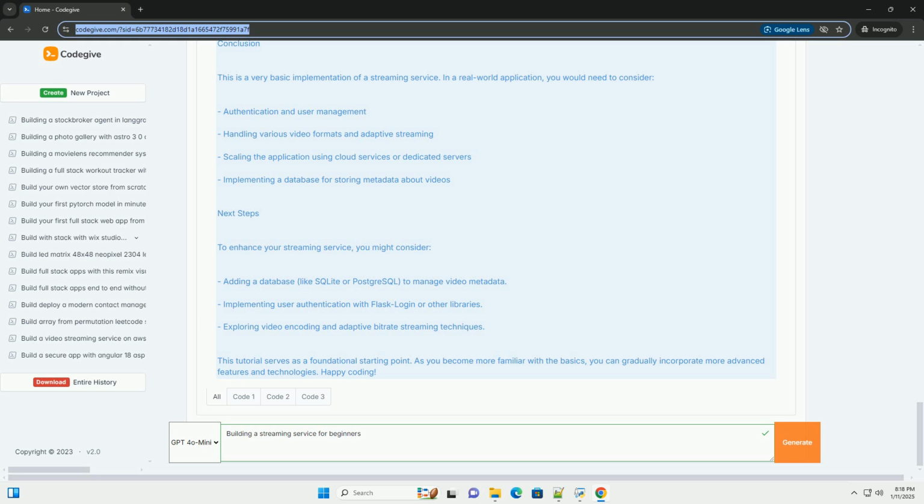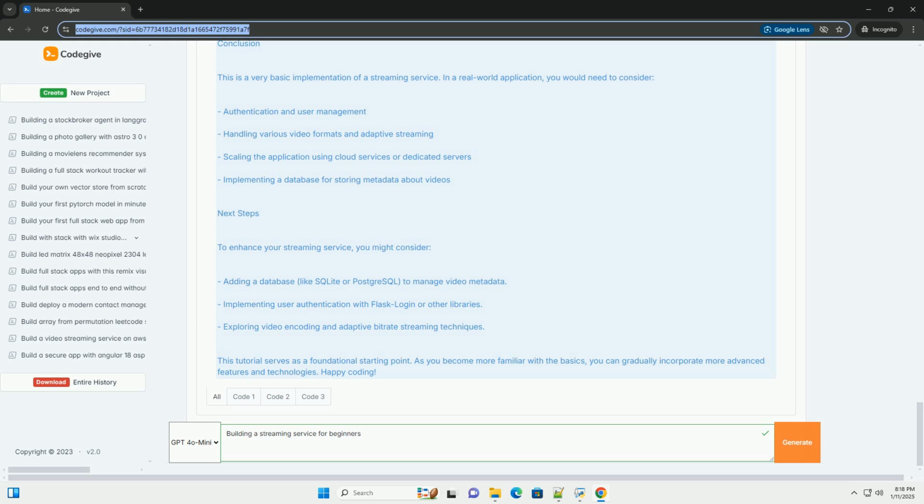Running the streaming service. 1. Navigate to your project directory in the terminal. 2. Run the Flask application. 3. Open your web browser and go to http://127.0.0.1:5000/. You should see a simple interface with a video player that streams sample.mp4.